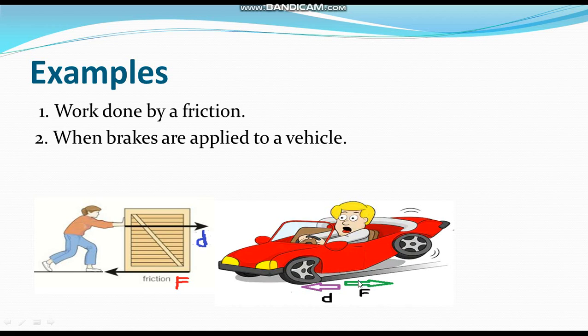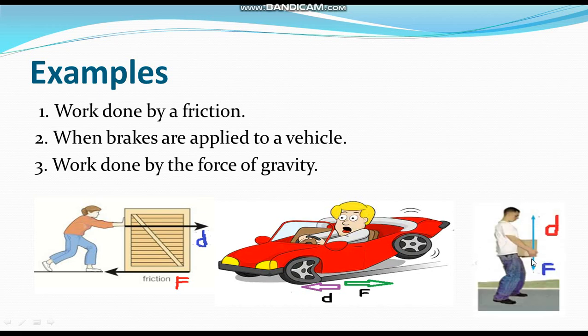Third example, work done by the force of gravity. See, the force of gravity acts downward, but displacement is upward, so here force and displacement are in opposite direction and the angle between force and displacement is 180 degree. So this is also negative work.